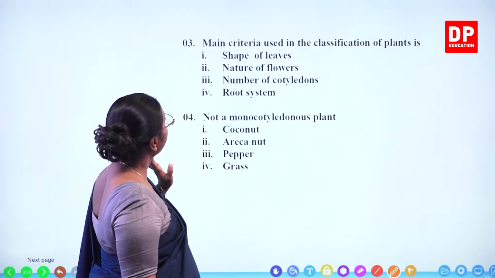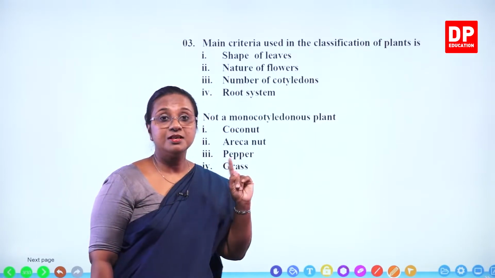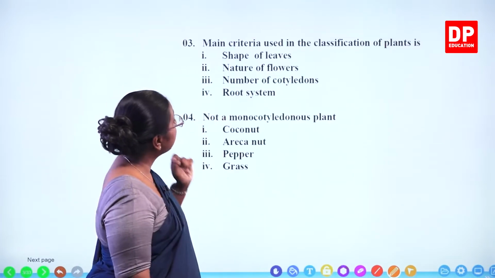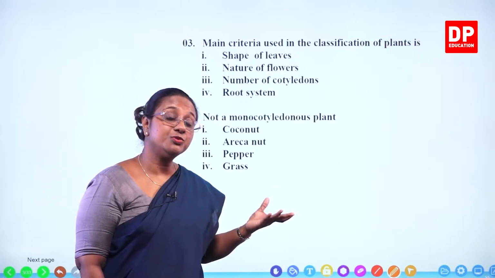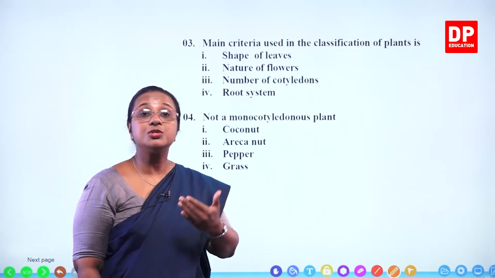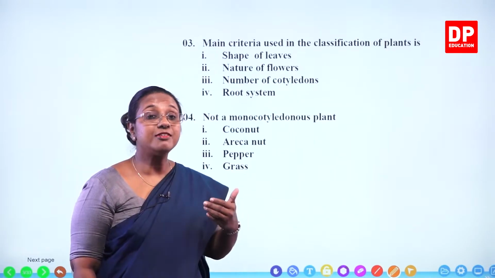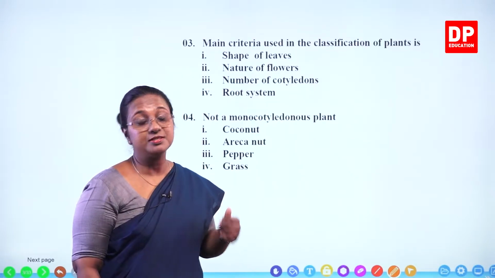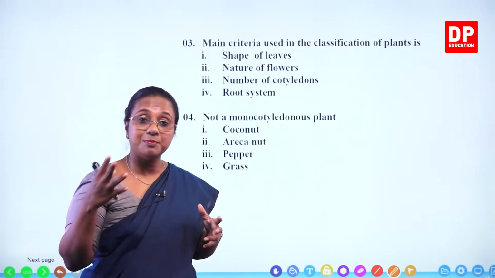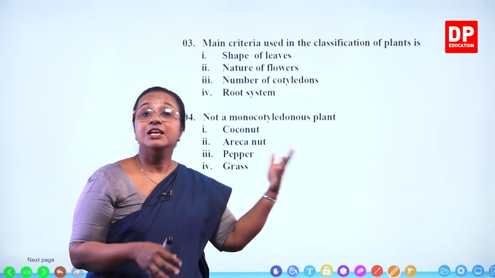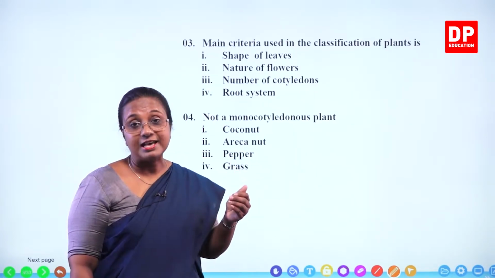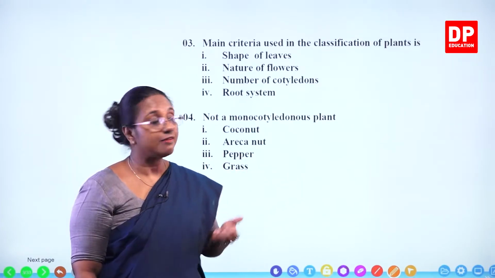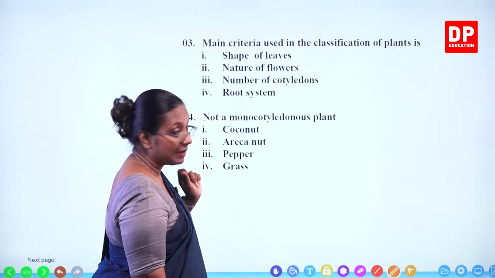So we look at the answers. Shape of leaves. Shape of leaves are used to identify plants. Then nature of flowers, that we use to identify whether they are monocots or dicots. Monocots have trimerous flowers. Dicots have tetramerous or pentamerous flowers, and also by looking at the shape of the petals, sepals and all that, you can identify the flower as well. Whether it's a shoe flower or a rose or whatever the flower, you can identify the plant.